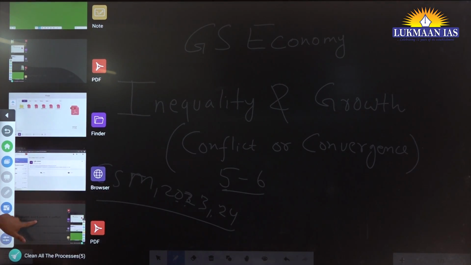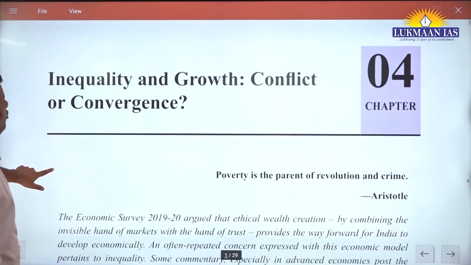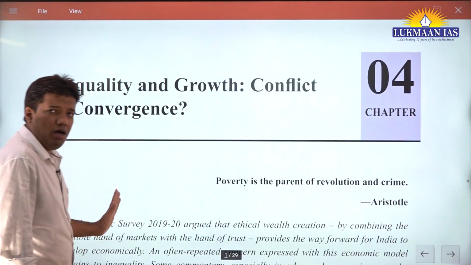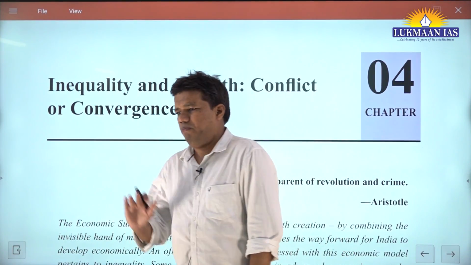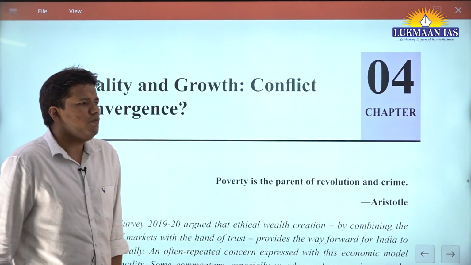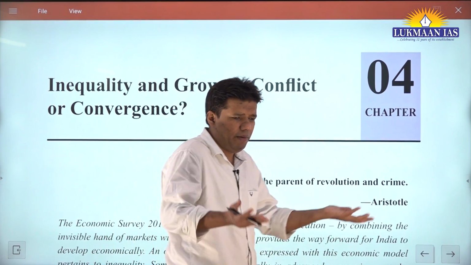For this, you must have been following the 2018 or 19 economic survey chapter. Please, I would suggest you read this once again. And what is the idea of this chapter? See, the story goes like this. Poverty is there, right? Poverty is a big problem.